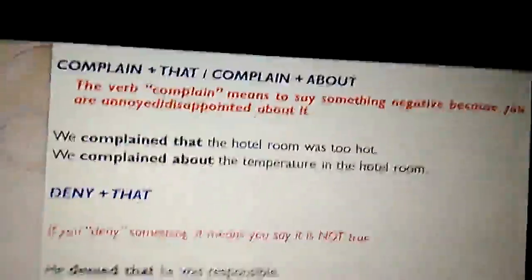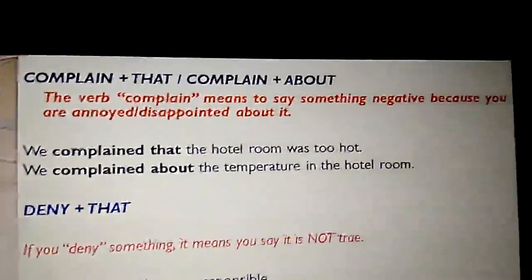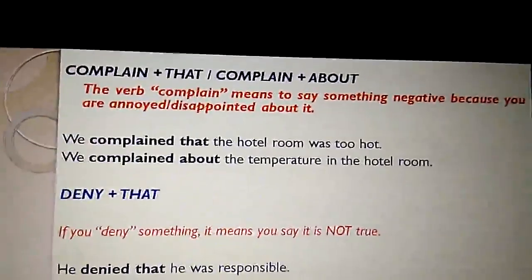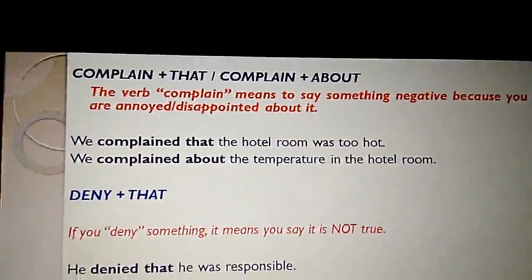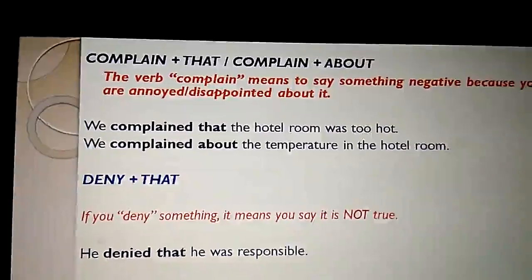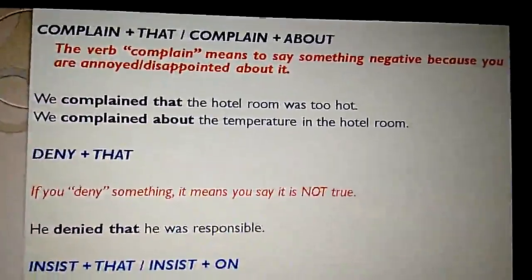Now, we see the other verb, complain. We use this verb also when we are reporting. Complain that or complain about. Complain means to say something negative because you're annoyed or disappointed about it.